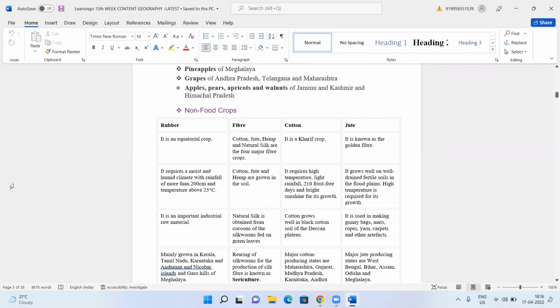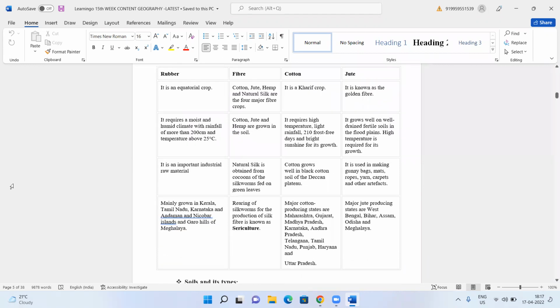Then you have the non-food crops, that is rubber, fiber, cotton, jute. Rubber, I think Kerala is very popular for rubber. It's an equatorial crop. It requires a moist, humid climate with rainfall of more than 200 centimeters and a temperature of 25 degrees. It's an important industrial raw material. The entire tire industry, all your automobiles, everything will depend upon this particular crop. So it is mainly grown in Kerala, Tamil Nadu, Karnataka, Andaman and Nicobar Islands, and Garo Hills of Meghalaya. These are the important areas where it is grown.